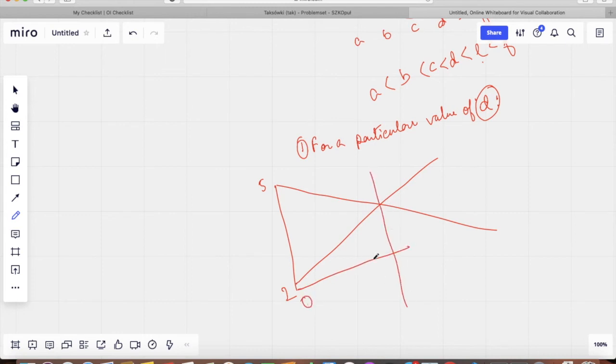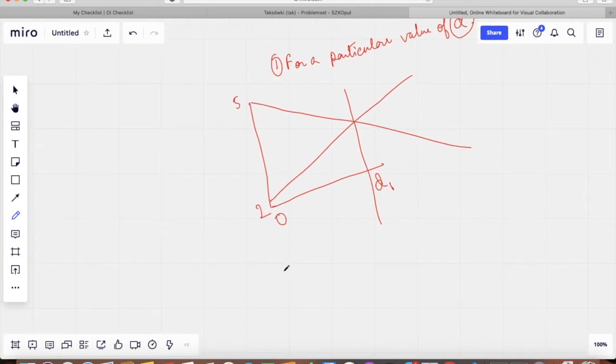So let's say this is 0 and this is some d1. So we know that for 5 to be greater than 2, our solution has to lie in 0 to d1. Note that we include d1 because at d1 we could have just taken any order, as it is specified in the problem that at ties you can take any order that you want.